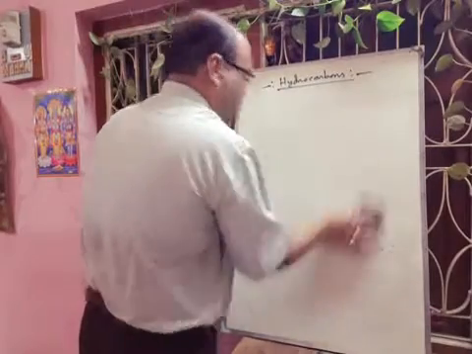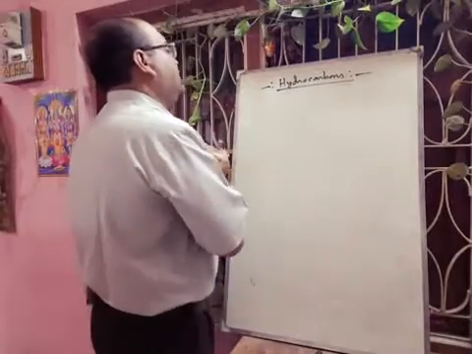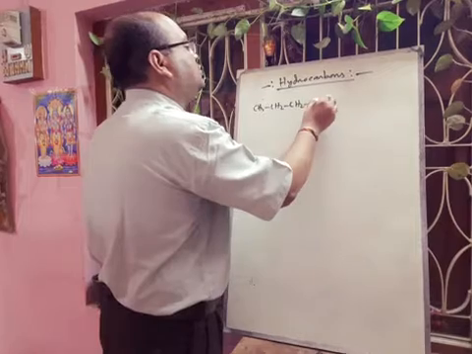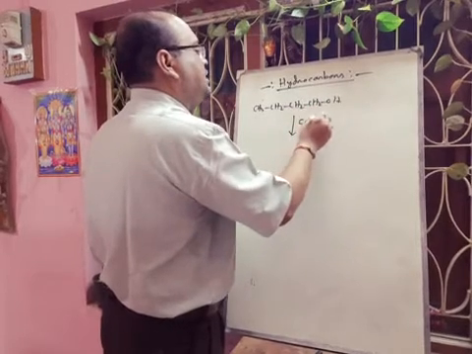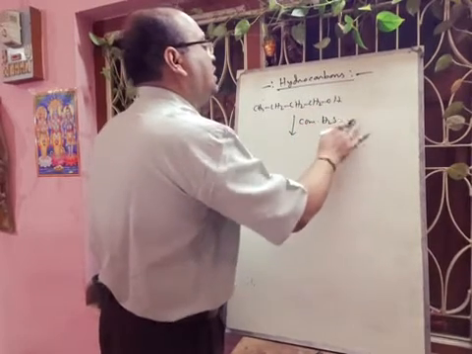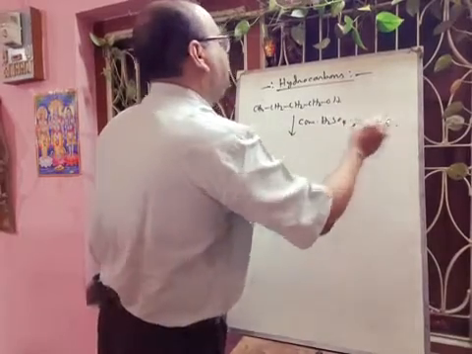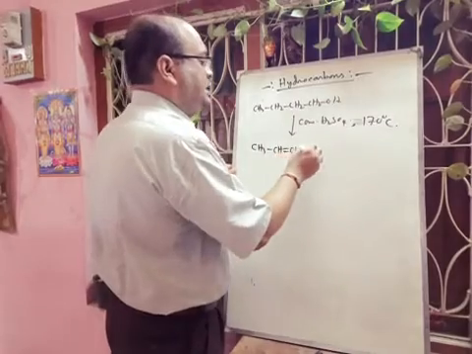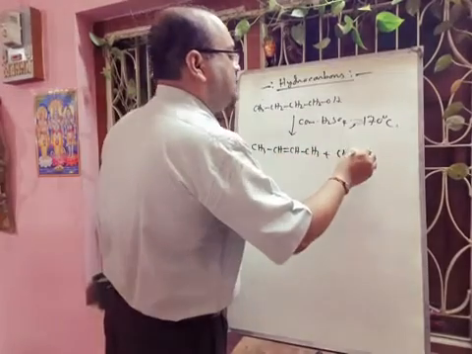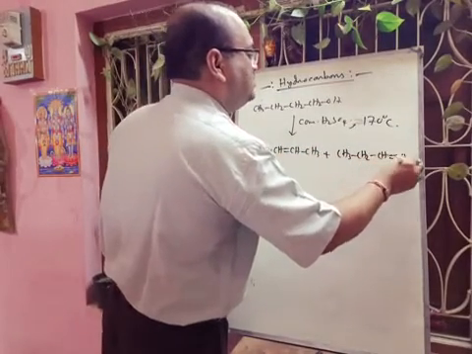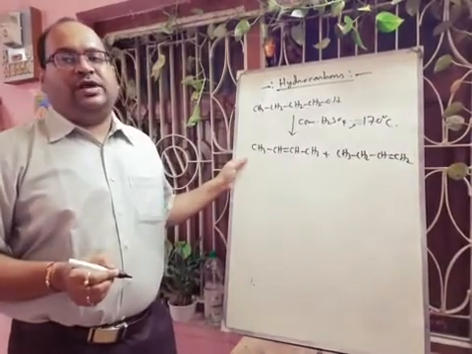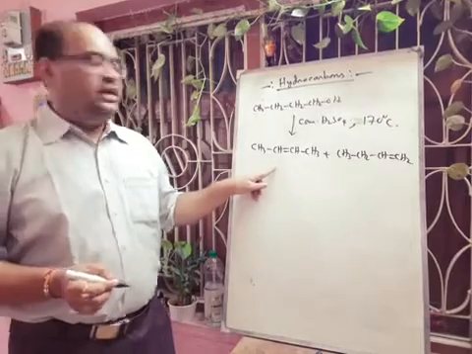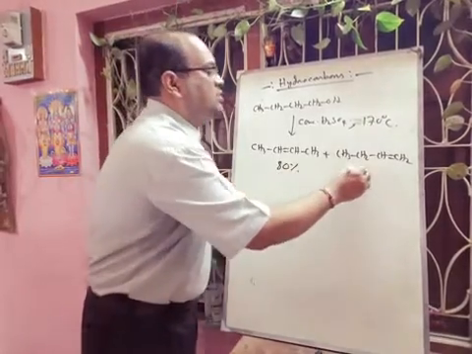Next, if we take another type of alcohol having 4 carbon atoms, what will happen? Suppose we take 1-butanol, CH3CH2CH2CH2OH. Here if we give concentrated H2SO4 and apply heat around 170 degrees centigrade, then there will be formation of 2 products: CH3CH double bond CHCH3, plus CH3CH2CH double bond CH2. Now which one will be the major product? The first one will definitely be the major product. Here we will get 80% of this one and 20% of the other.